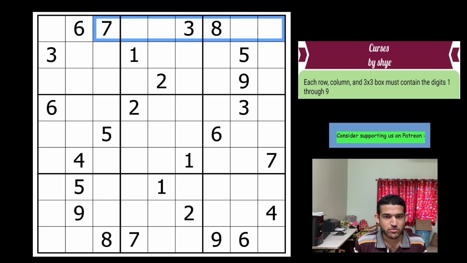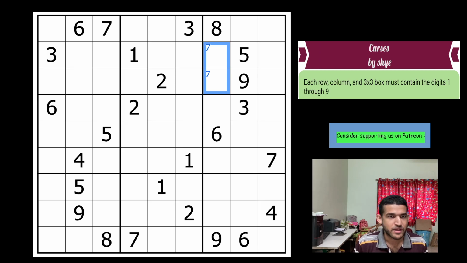So 7 is in row 1, 7 is in column 9, so 7 goes here. And 3 is in rows 1 and 2, so 3 goes here. I know these basic steps that we do here will do little or nothing to help towards showing the internal logic, but still it's better to do something basic before going into the exact step.